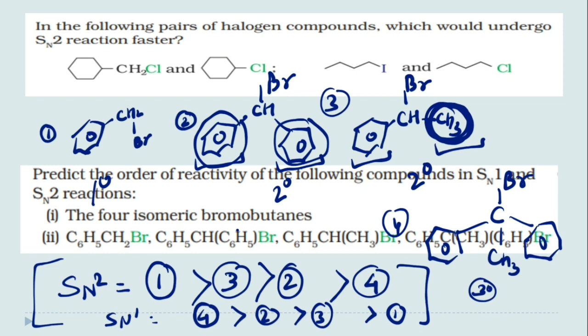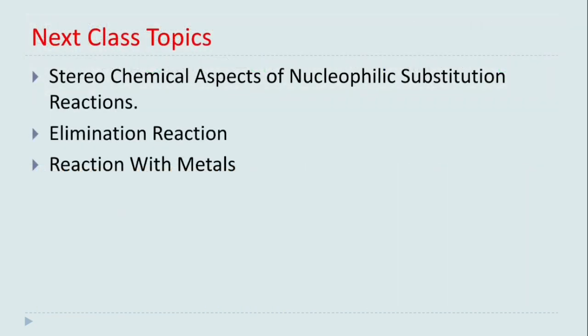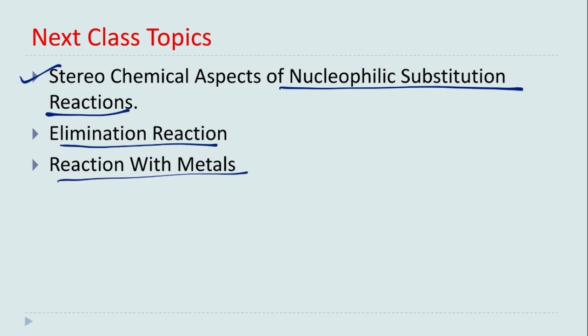Okay, so you can note it down. Now in the next class we will discuss the stereochemical aspect of nucleophilic substitution reactions. This is a very important topic. Okay, and then after that we will start elimination reaction and reaction with metals. Okay, then after that we will start the chemical properties of haloarenes, and then we will finish this chapter. So that's all in today's class.